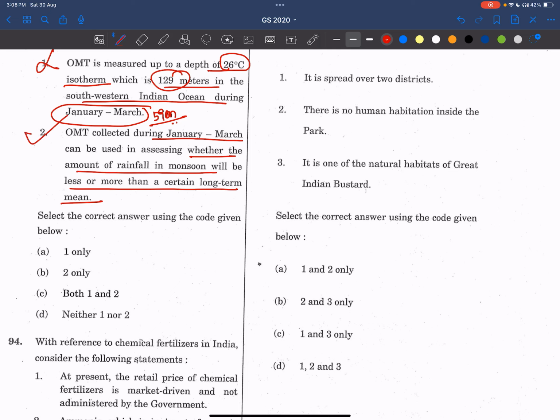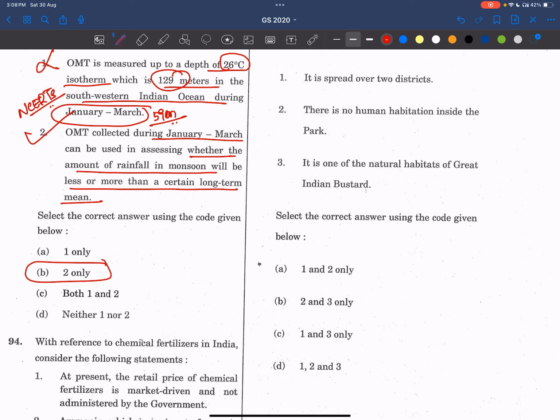Right? So yes, this data can be used in knowing the amount of rainfall that will be coming in the monsoon. These are very basic statements, friends. They are taken from NCERTs only. Answer is 2. Now what do we have to read? We have to read geography NCERTs. We have seen one similar question on isotherms in the 2024 paper.